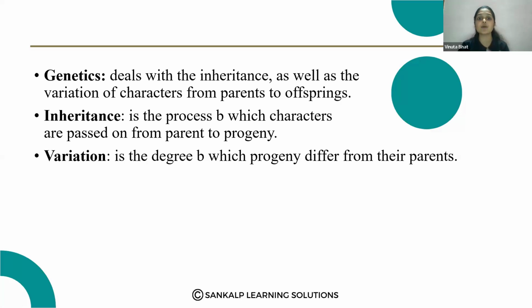The children carry some characteristics of their parents, for example eye color or hair color. That is because of inheritance. So the branch of biology which deals with the inheritance as well as the variation of characters from parents to offspring is called genetics.